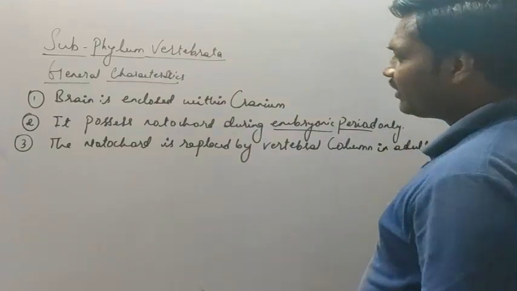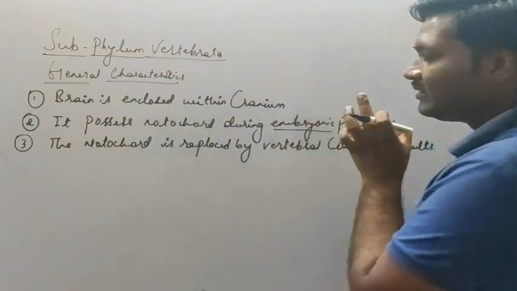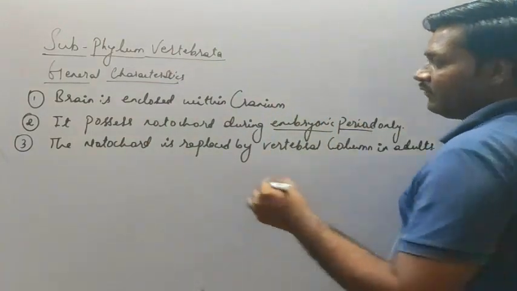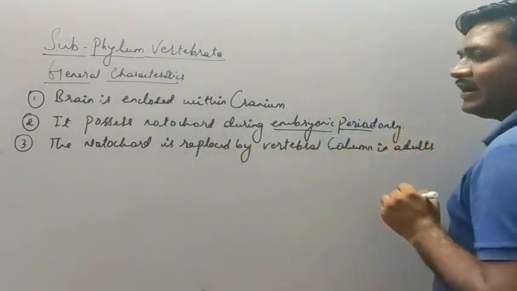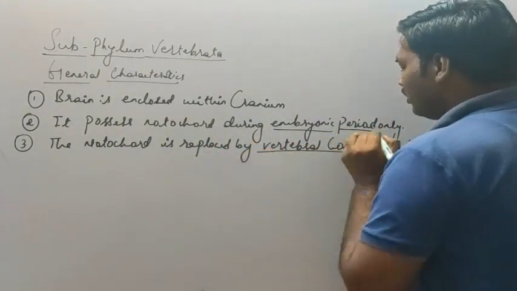The notochord, which was present only in the embryonic period, is replaced in the adults by the vertebral column.